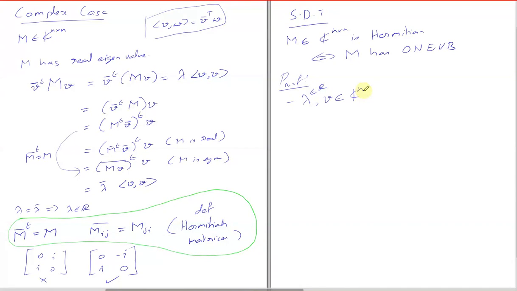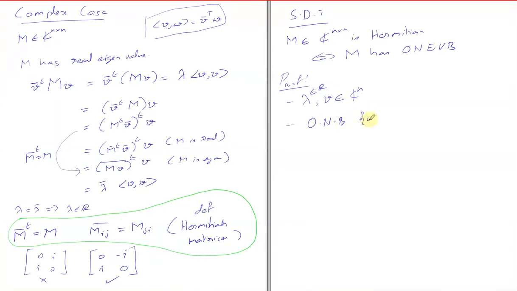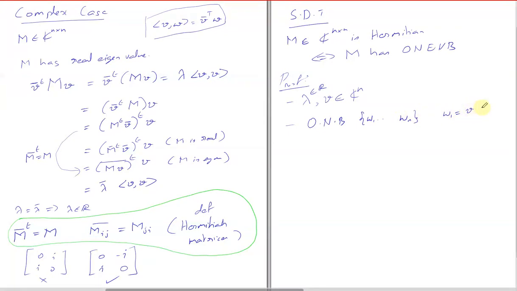So then what did we do? We found one eigenvalue-eigenvector pair, and we made a basis containing that vector v. We came up with an orthonormal basis, let's say W1 to Wn, where W1 was equal to v.